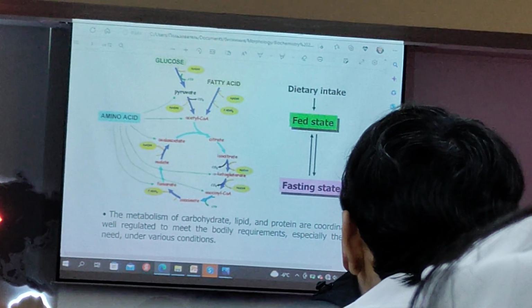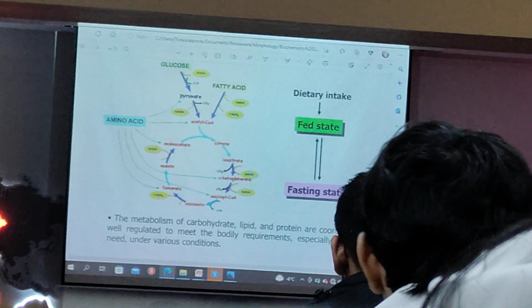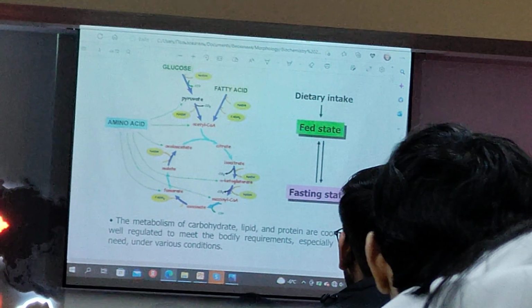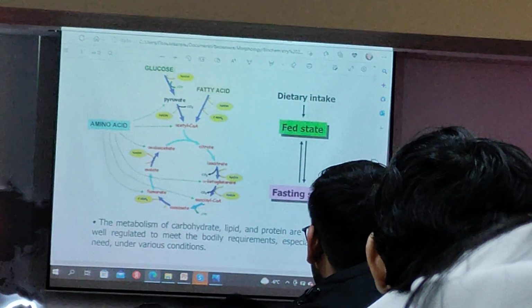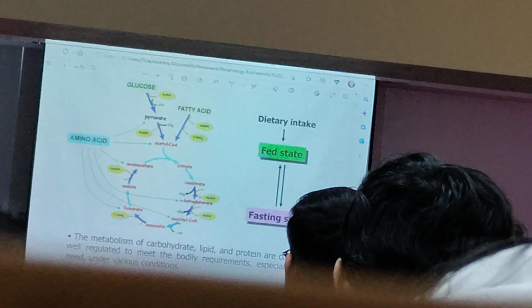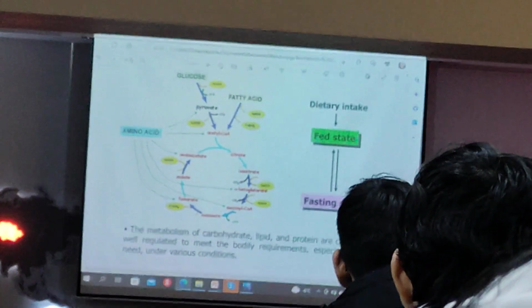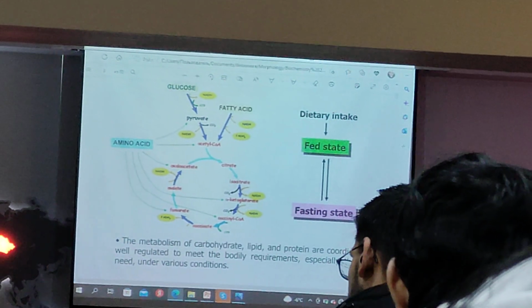Here are given the dietary intake, fed state and fasting state, and the metabolism of carbohydrates, lipids and proteins are coordinated and well regulated to meet the bodily requirements, especially the energy needs, under various conditions. This process is also regulated by special enzymes, guys.